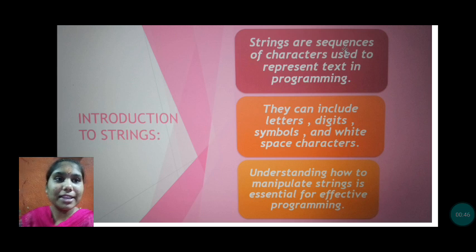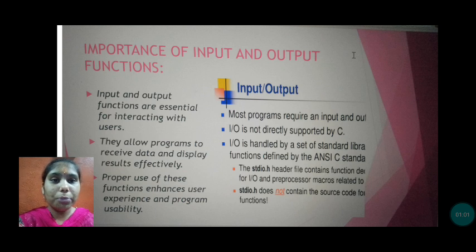We know that strings are sequences of characters used to represent text in programming, and they include letters, digits, symbols, and white spaces, etc. Importance of input and output functions. Input and output functions are essential for interacting with users. They allow programs to receive data and display results effectively. Proper use of these functions enhances user experience and program usability.